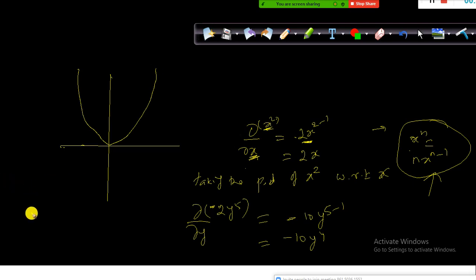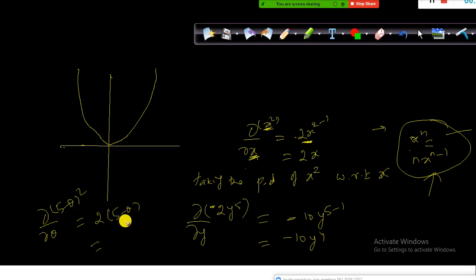Supposing I have something else like this, instead of x and y I use theta. Let's say I have 5 minus theta whole square. Rishik, why don't you tell me what is the partial derivative of 5 minus theta whole square? By applying this rule, 2 will come here, so 2 into 5 minus theta.